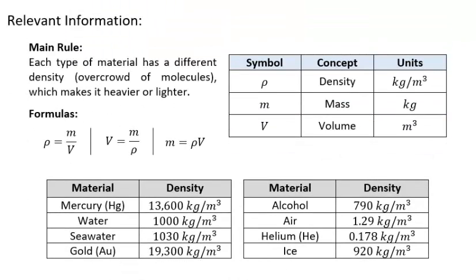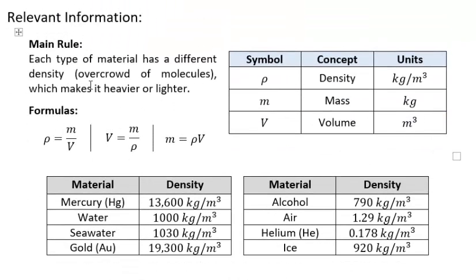Now, some relevant information that we need to know. When we're talking about density, we need to understand that each type of material that exists in the universe has a different density. The density of water is not the same as the density of iron, gold, or mercury. Each material's density is different. That's why some materials are heavier than others, and some are lighter than others. It depends on the number of their density.